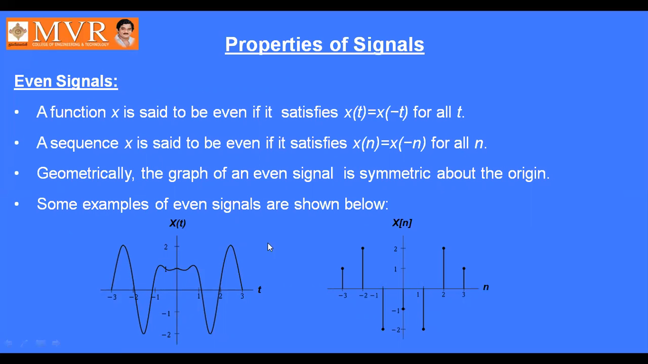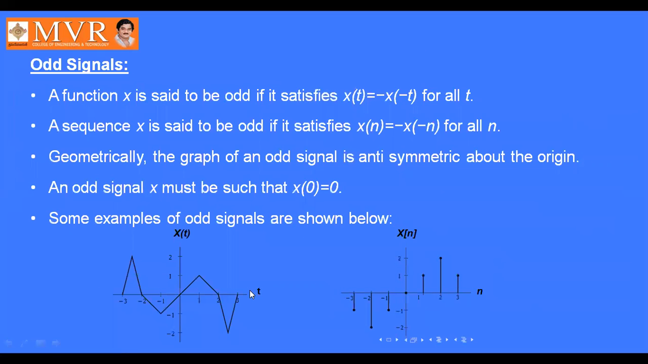These are the examples of the even signals. Next, odd signals. It has to satisfy the condition x of t equal to minus of x of minus t for all t, or x of n equal to minus of x of minus n for all n. It is antisymmetric about the origin. So these are the graphical representations of the odd signals.